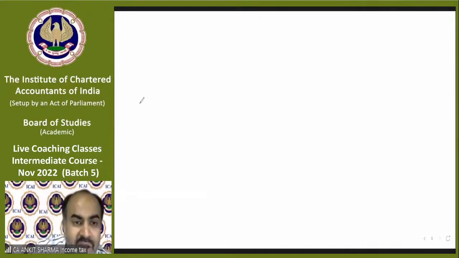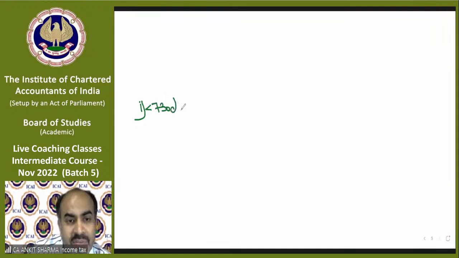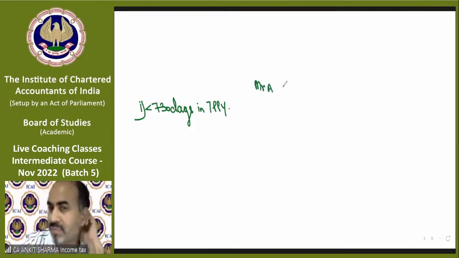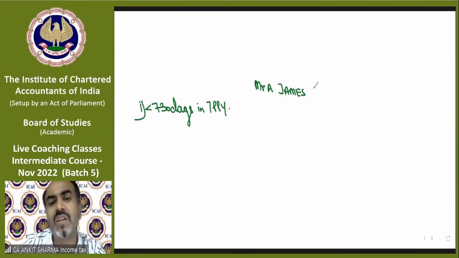So we are discussing now the first RNOR condition, which says less than 730 days in 7 PPY. Let me give you an example so you understand exactly how we need to solve it. For example, there is Mr. James. He is a foreign citizen of the UK.